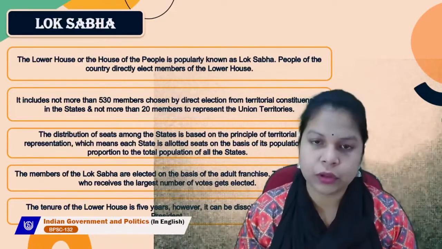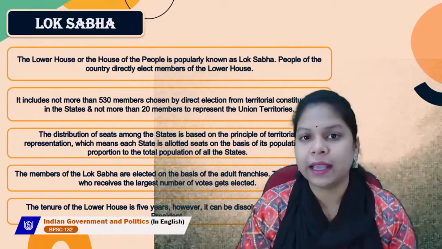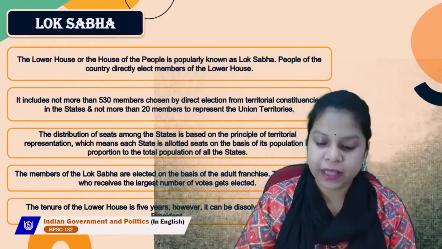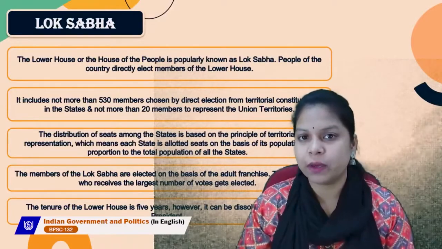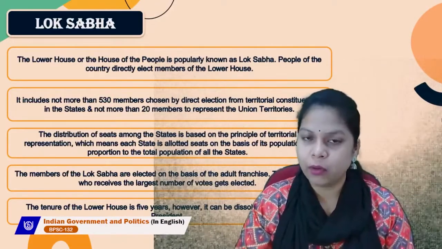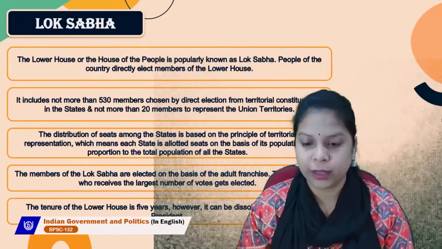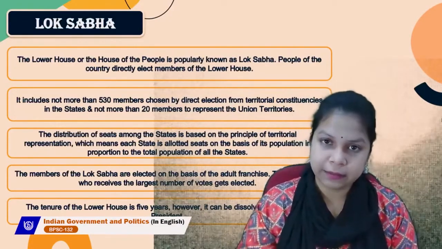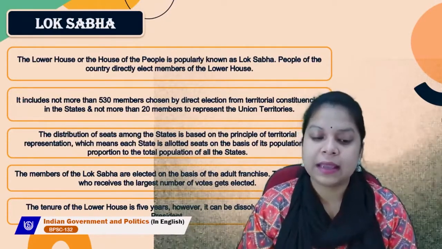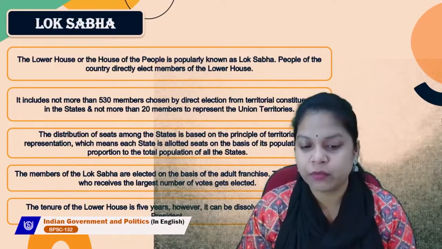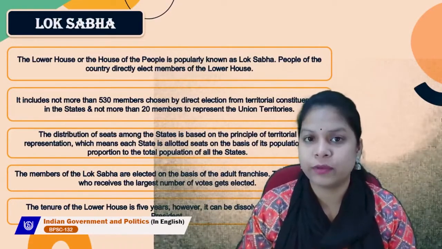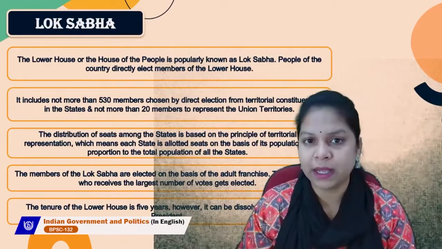Here we should also understand that there is a certain age, and for India it is 18. From 18 years of age, each and every person, irrespective of their economic, geographical, or educational background, is given the right to vote. These voting rights are used to elect the members of the Lok Sabha. The candidate who receives the largest number of votes gets elected.